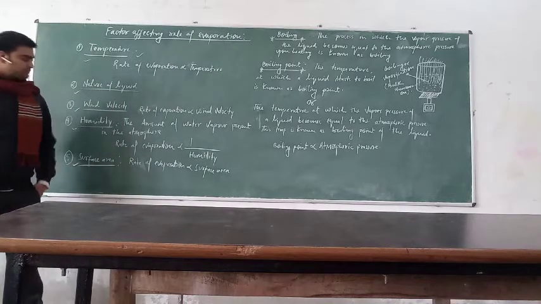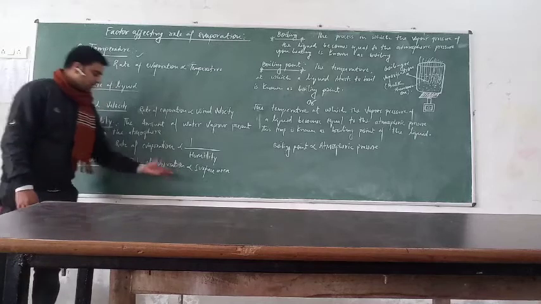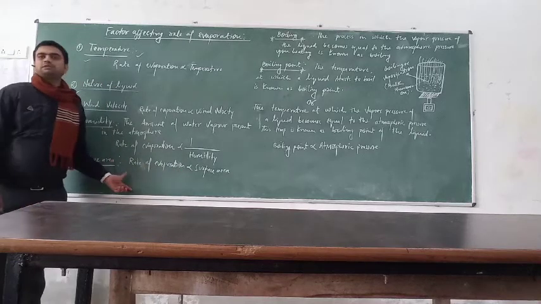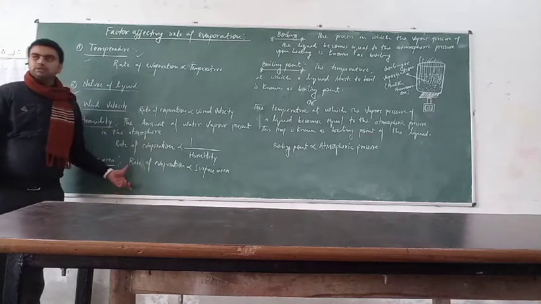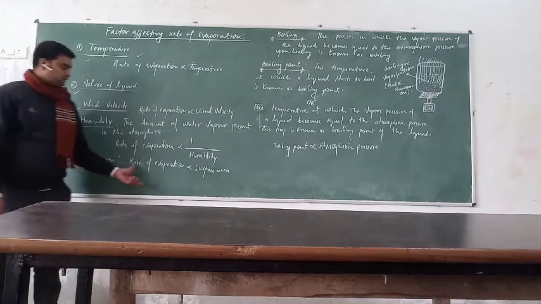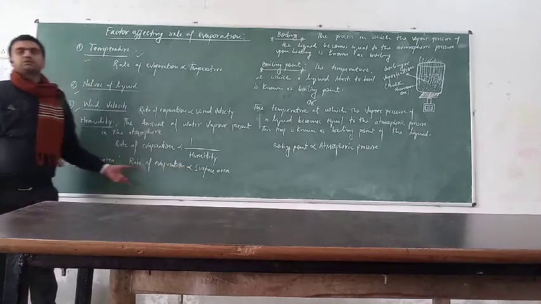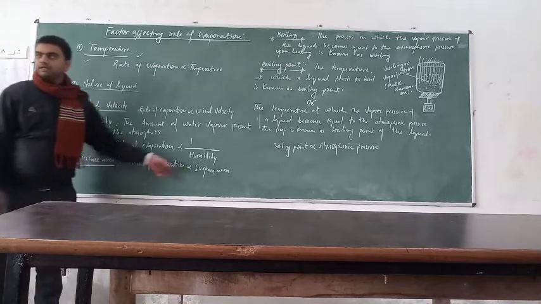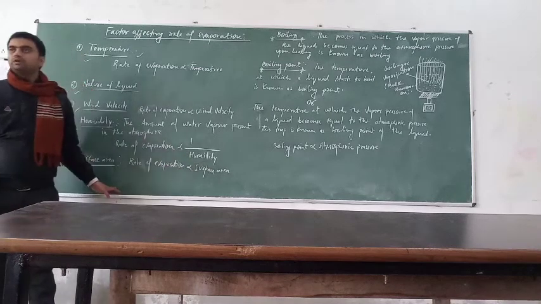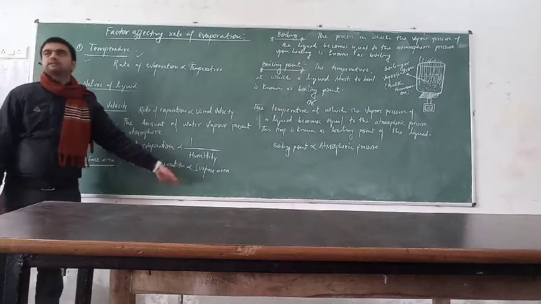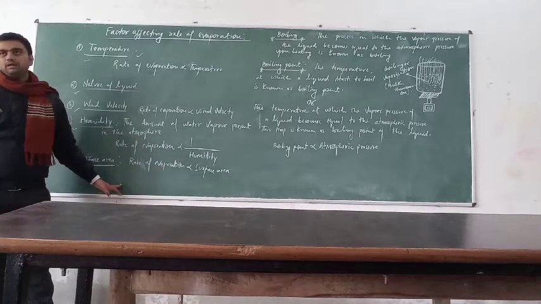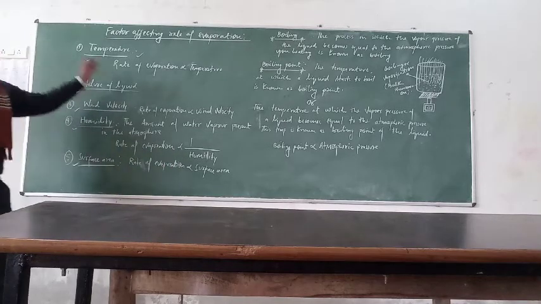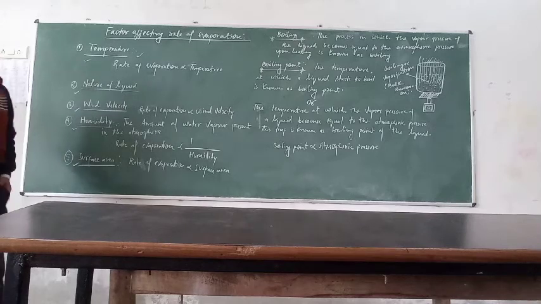When the surface area increases, the rate of evaporation also increases. So in this way we can say that the surface area is directly proportional to the rate of evaporation, meaning when one decreases, the second one also decreases, and when one increases, the second also increases. In this way we can explain the factors affecting the rate of evaporation.